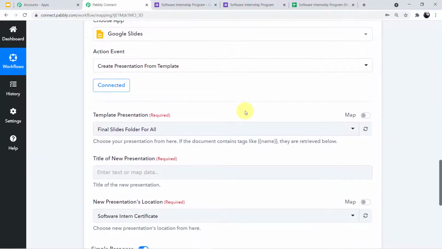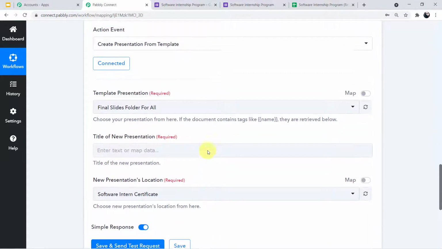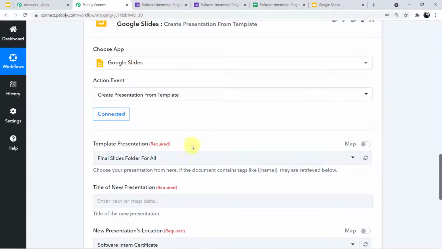Okay guys, now we have to fill up the required fields. Here you can see these are the three required fields which we have to fill. So we will fill the required fields accordingly. So guys, we have to first enter the template presentation, which is required. This is the particular folder, and it is talking about the certificate I have created for the interns.